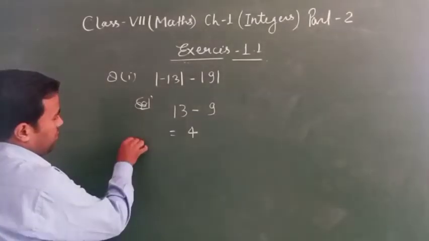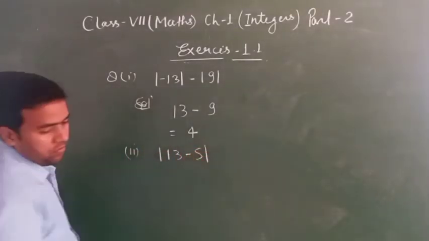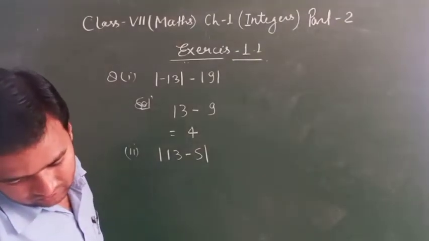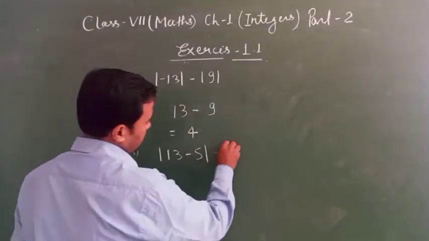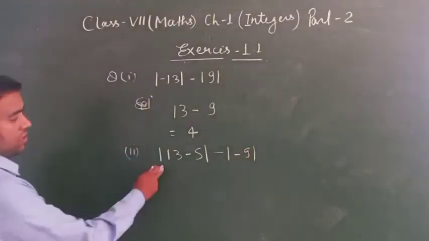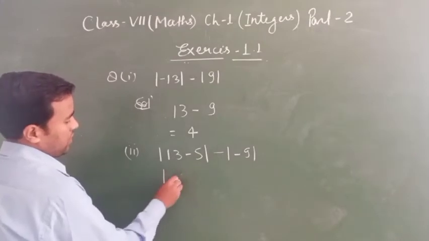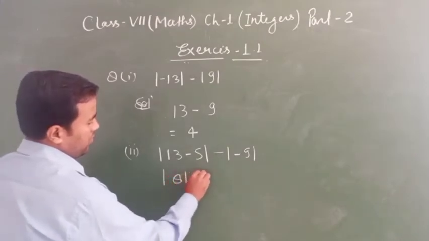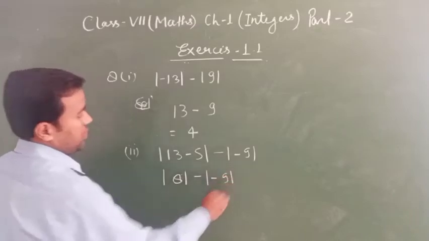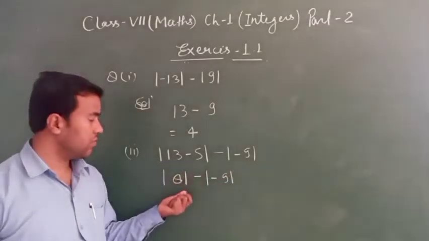Second one: 13 minus 5, minus 9. Clear? So 13 minus 5 is, sorry, 8. You will find 13 minus 5 is 8.